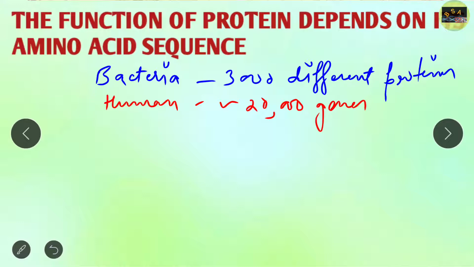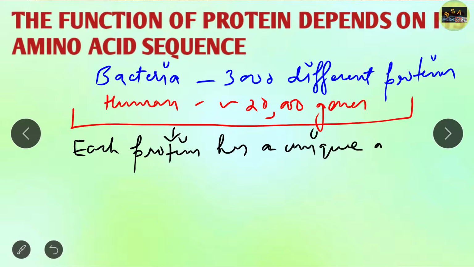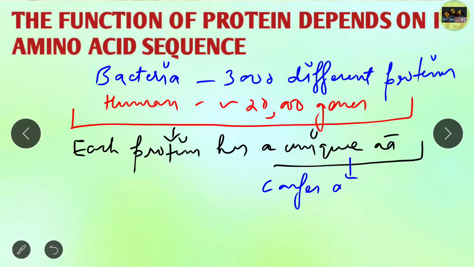So we can see that in both these cases, each protein has a unique amino acid sequence, and each unique amino acid sequence confers a particular 3D structure.